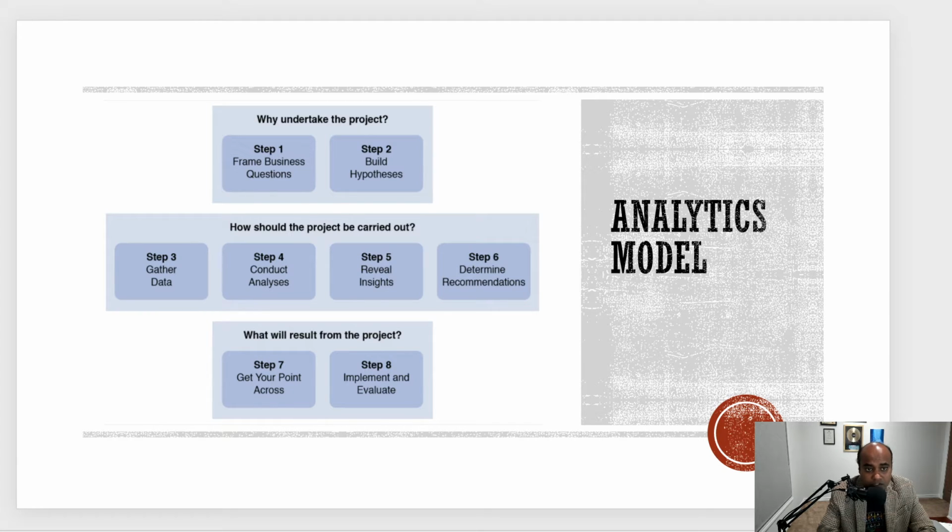work in a project. So the first 2 steps talk about why we are doing the project. Then the next 4 steps talk about how the project should be carried out, what tools to use, and what we are trying to achieve from the project. And the last 2 steps talk about what will result from the project. So what are we doing after we have deployed the project? How do we measure the outcomes of a project? Each of these steps is something that I'm going to cover in the subsequent slides. So let's just go to the steps.